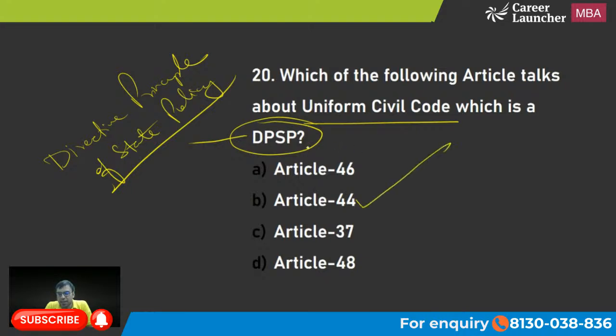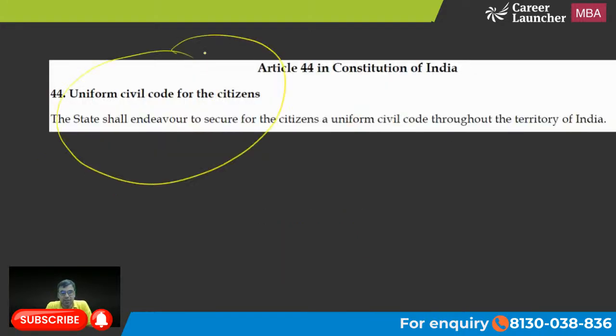The right answer is B. Article 44 is the right answer to this question. ठीक है. Uniform civil code for the citizens.